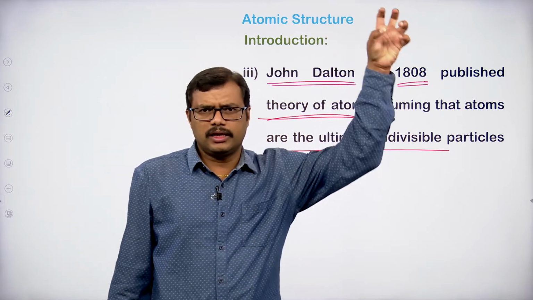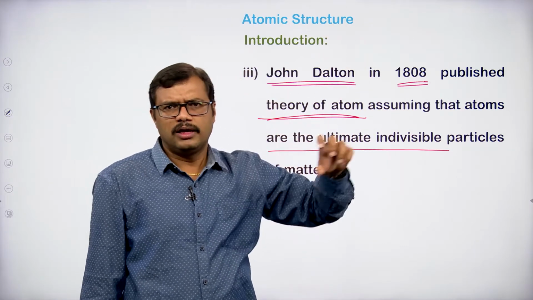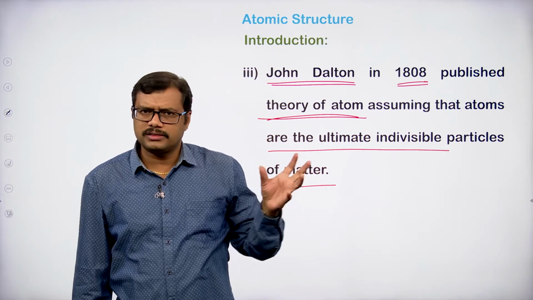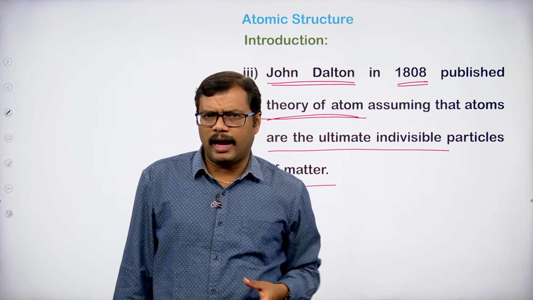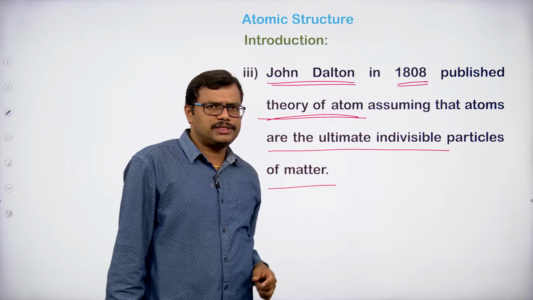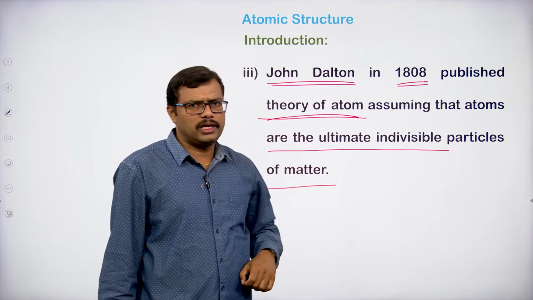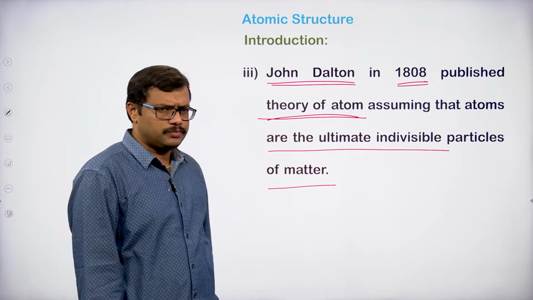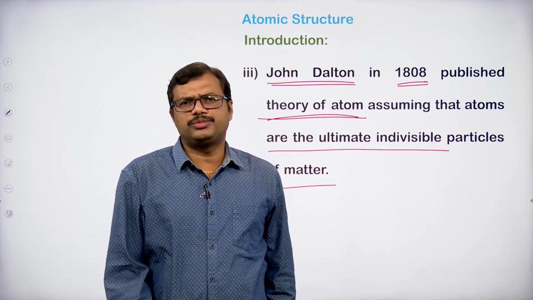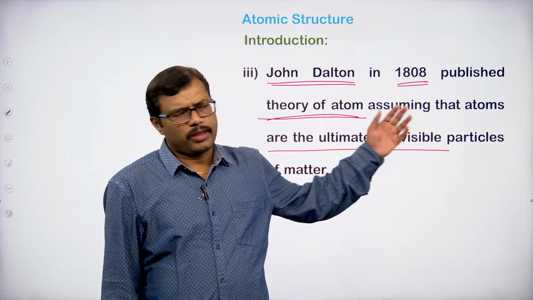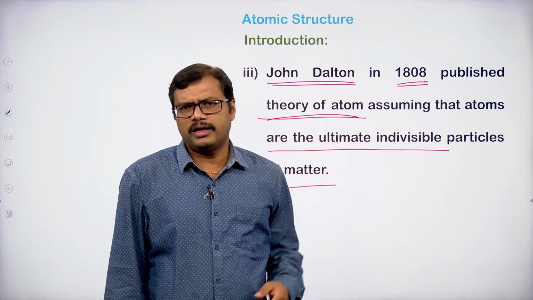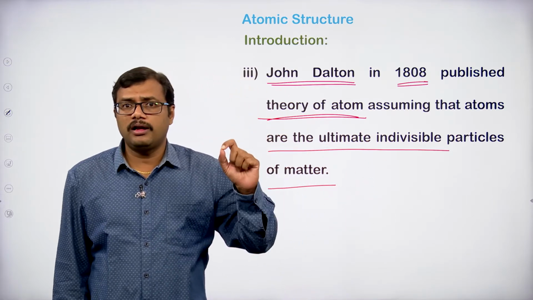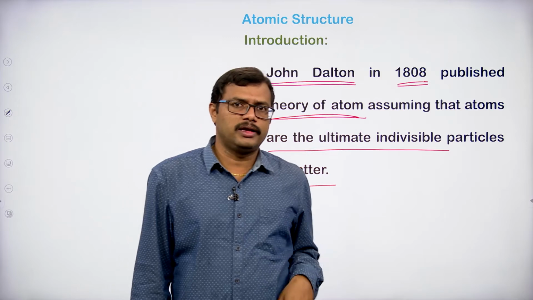He took the concept from Indian philosophers as well as Greek philosophers, that the small particle which cannot be divided is called Anu, Paramanu, or atom, and based on that he proposed the theory in the year 1808. In 1808 Dalton proposed the atomic theory, and the second atomic theory was proposed after 100 years.